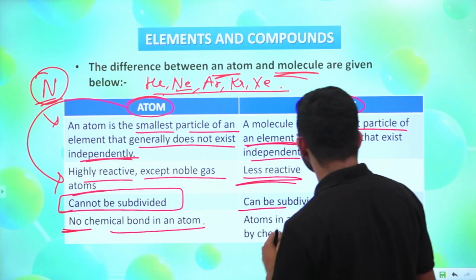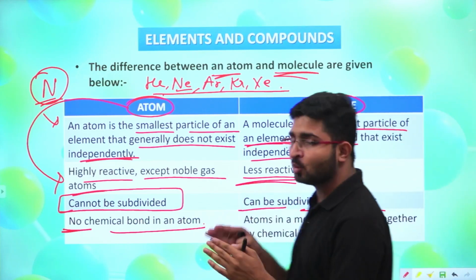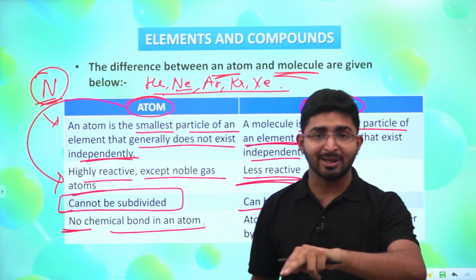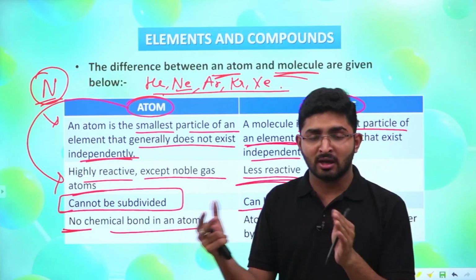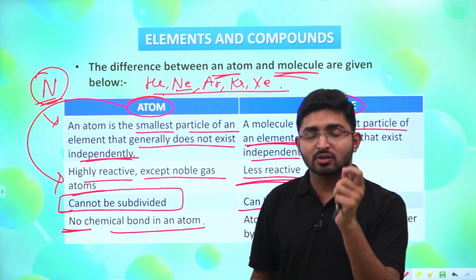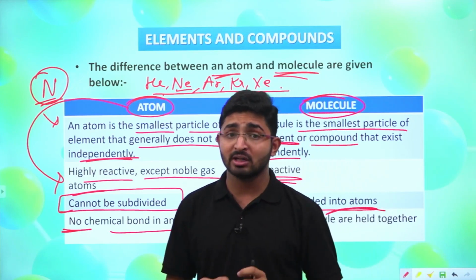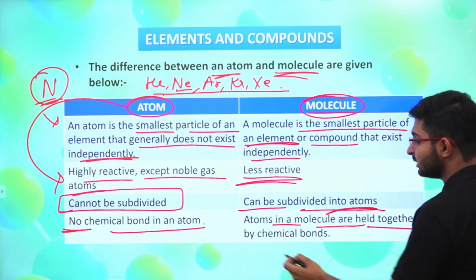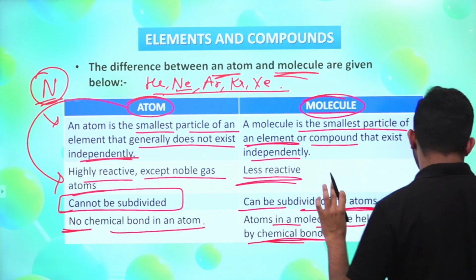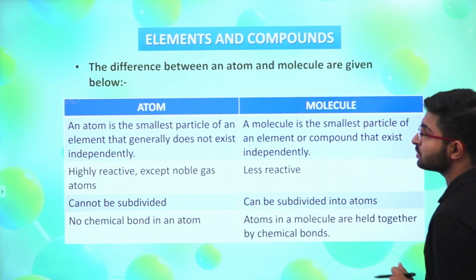But in the case of molecules, what happens? We have to bind two or more atoms, right? That can be of the same element or of different elements. So when we are binding two or three atoms, or many atoms, there will be some kind of chemical bond in between them, and that's why atoms in a molecule are held together by chemical bonds. Okay, I hope you understood this topic. You can take the screenshot of this.